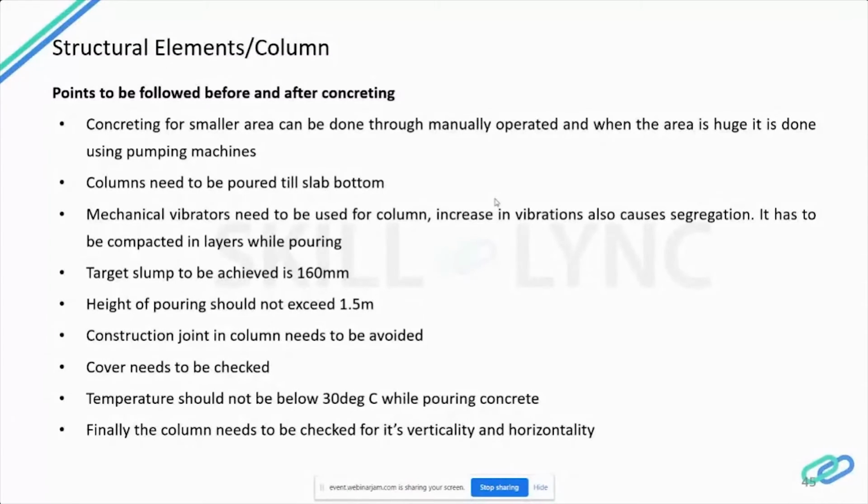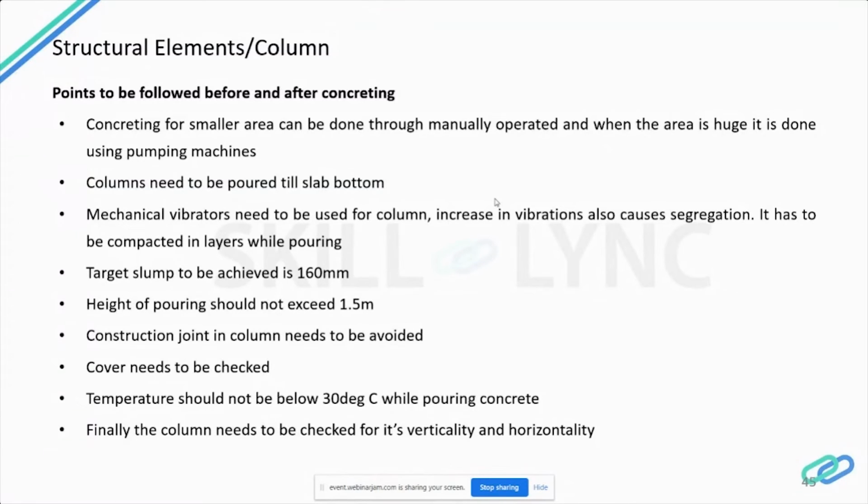The target slump, as we saw earlier in the slump test, when a batch of concrete comes to site, we have to first do the slump cone test, and the target slump to be achieved is 160 mm, and the height of pouring should not exceed 1.5 m. It should not be like you have the pipes placed at a larger height and pour the concrete.